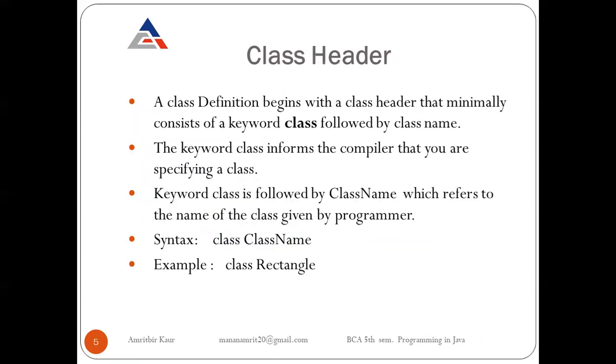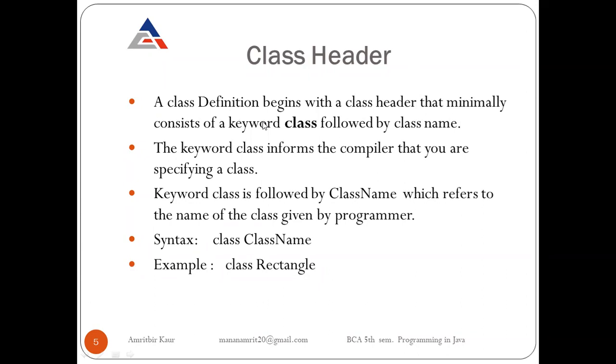Now we will study the class header and class body with the help of syntax and examples. Firstly, learn about the class header. A class definition begins with the class header. So when we start creating a class, firstly we write the class header, like public class Rectangle. Minimally consists of, meaning the minimum that must be in the class header, that cannot be removed: the keyword class followed by a name.